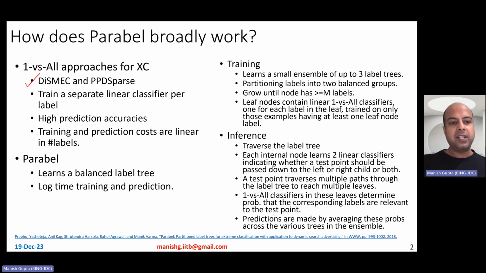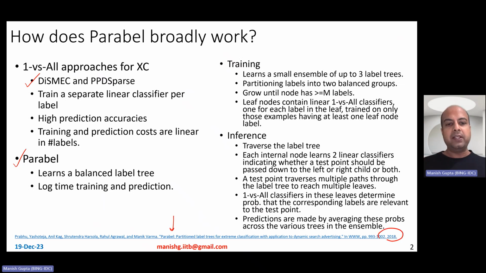Tree-based approaches have their own benefits. They essentially learn trees leading to logarithmic prediction time, right? However, tree-based approaches have not been as accurate as one versus all approaches, and that is why folks proposed Parabel in 2018.